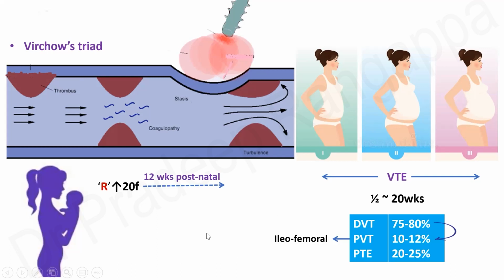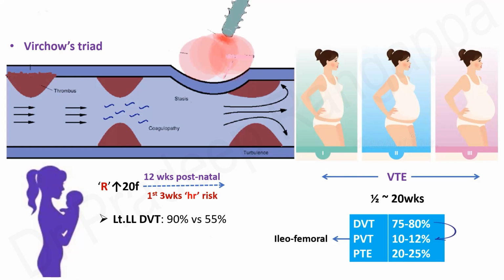It is also shown that even after delivery, the risk of thromboembolism is 20-fold up to 12 weeks postnatal. So it is not like after delivery, the risk is gone. The risk remains for having clots up to 12 weeks postnatal, and the first 3 weeks is the highest risk. So all this has to be kept in mind, that the risk does not fade away after delivery. The risk continues up to 12 weeks, highest being up to 3 weeks.